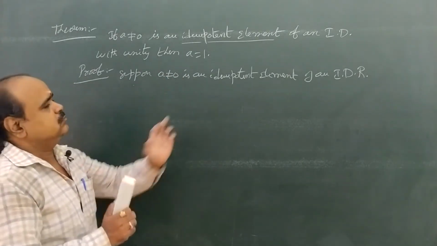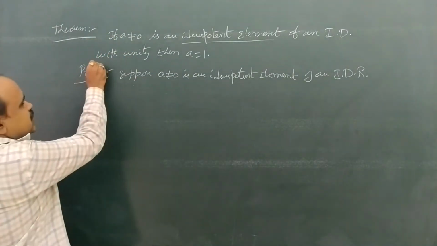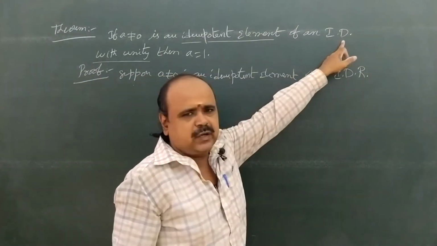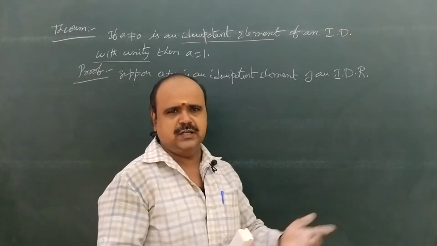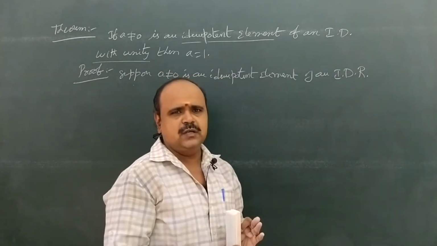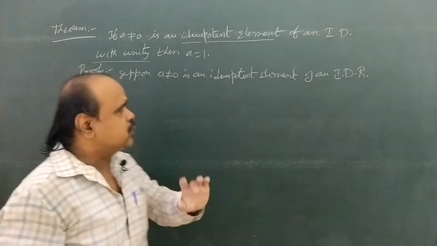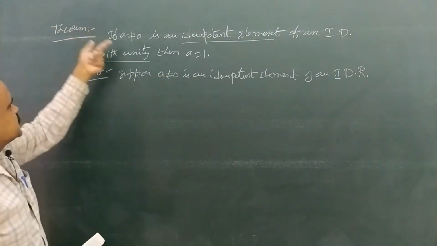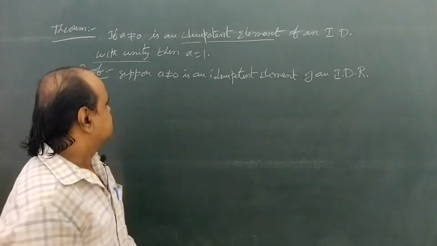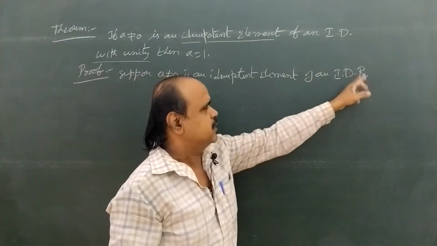See, the theorem says an integral domain with unity. They separately mention with unity, but in the definition of integral domain, 1 is already there. Why? Because the definition of integral domain is a commutative ring with unity. So with unity is already included in the definition of integral domain. There is no need to write with unity separately in this theorem. That's why I am not going to write this one. Okay? So suppose a not equal to 0 is an idempotent element of an integral domain capital R.